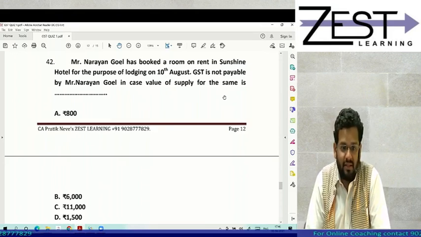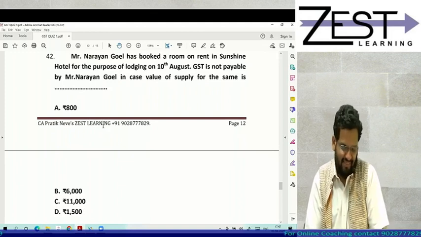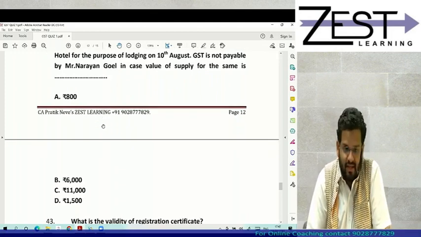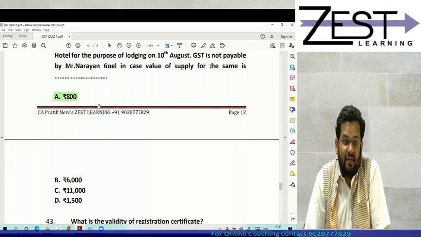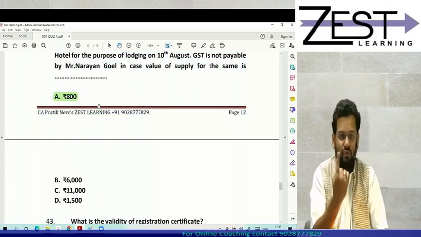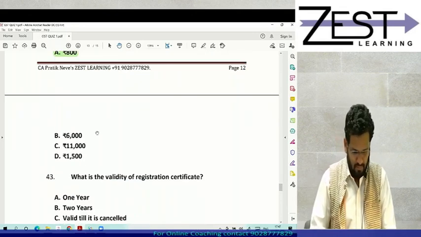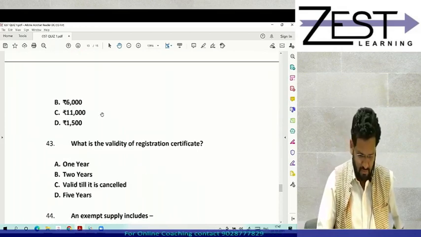Chalo, tell me, guess. If no one has done, still guess. Answer is A. Because 1000 rupees, if the declared value is not exceeding 1000, then it is exempt from GST. In other cases, if it is exceeding 1000, there will be GST chargeable.